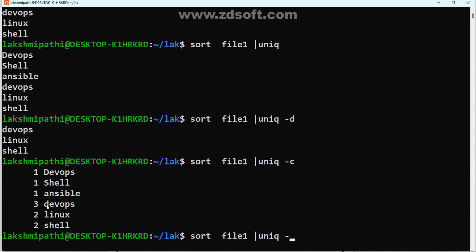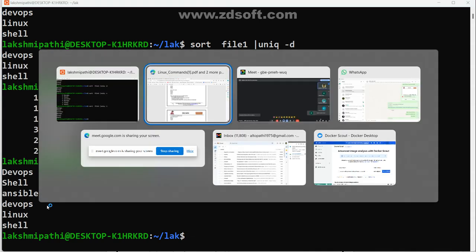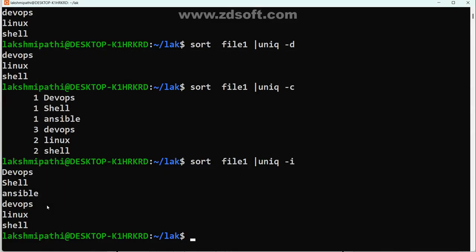Now, if you don't want it to recognize them differently, I mean ignore it, I use hyphen i, which ignores case in comparisons. Ignore comparisons with uniq only, right? But it didn't avoid the problem. DevOps, again it is showing devops.